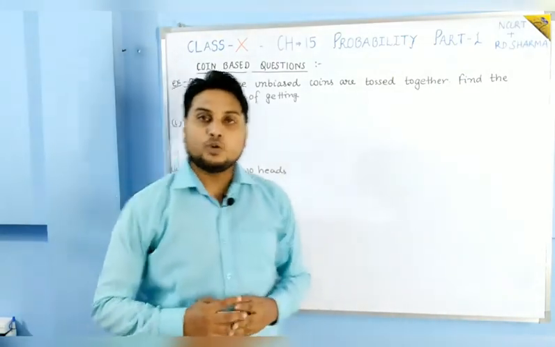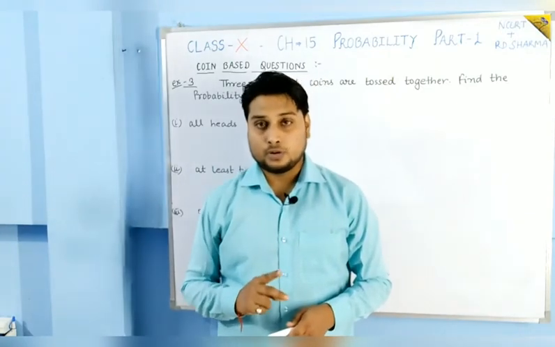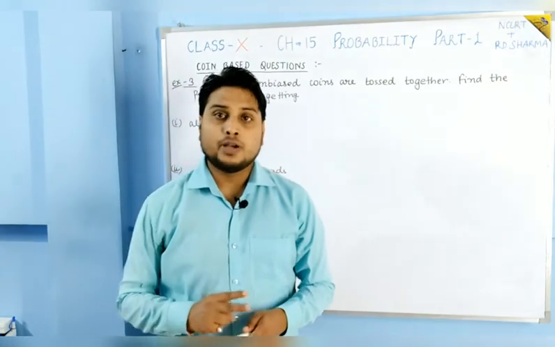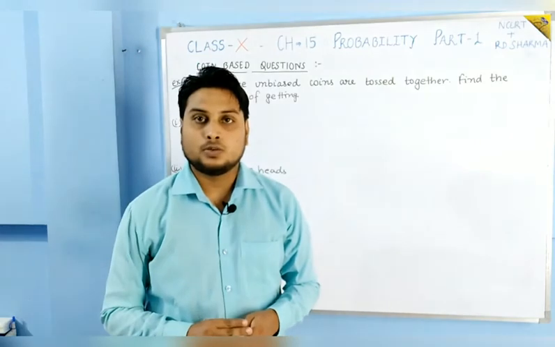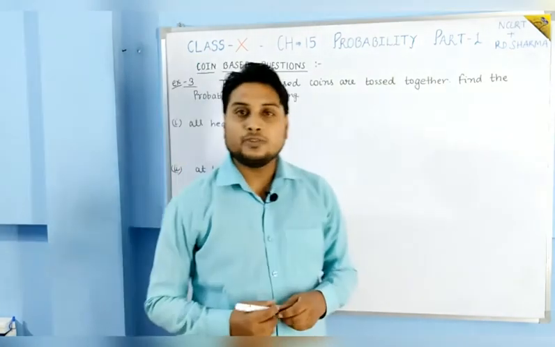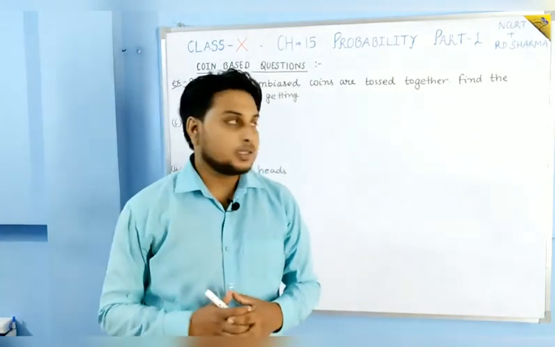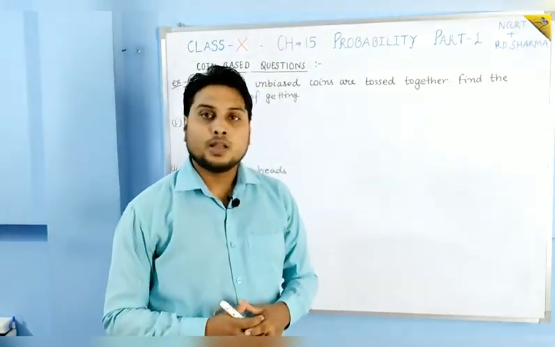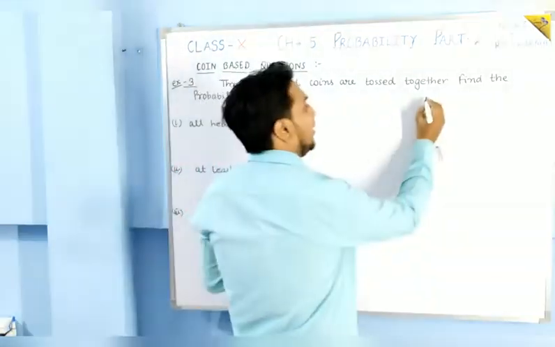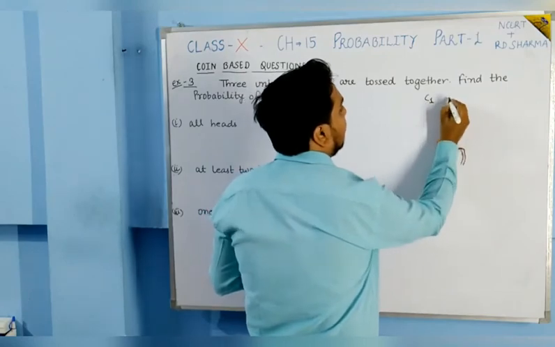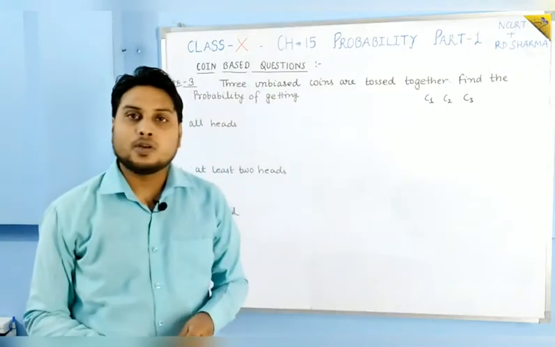So students, as I have told you the question related to when 1 coin is tossed, then the question related to when 2 coins are tossed, and now the question is when 3 coins are tossed. So firstly we should know what the sample space of this question is, means what results we can get from tossing 3 coins simultaneously. So here I will write the results of coin first, then the results of coin 2, and then the results of coin third.